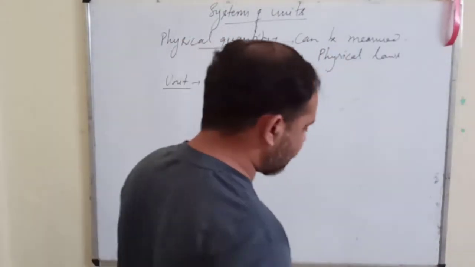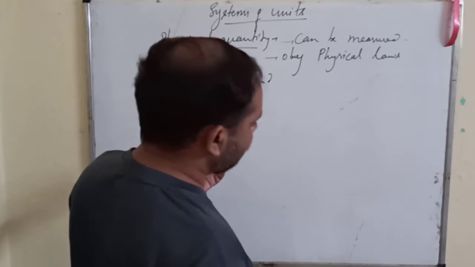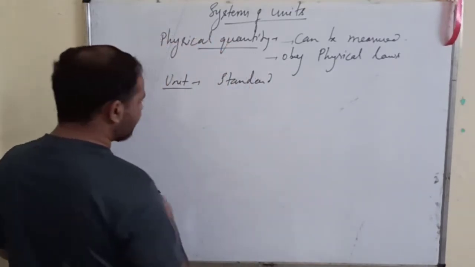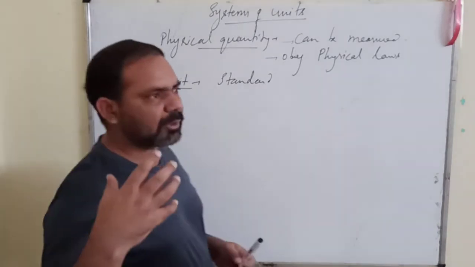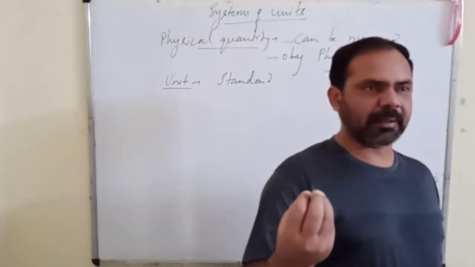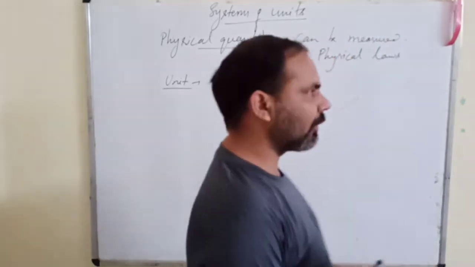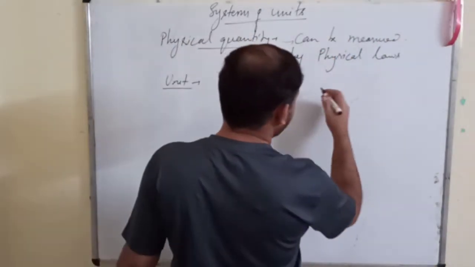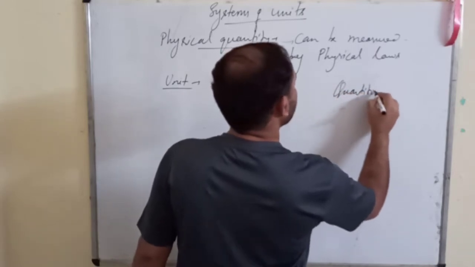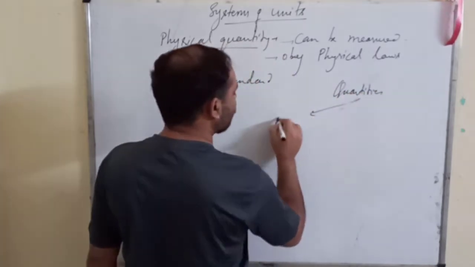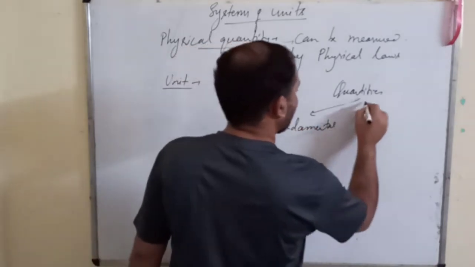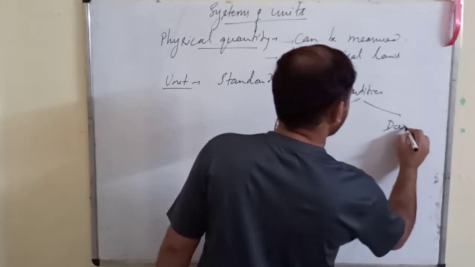Next, we will discuss the various units related to the primary physical quantities. See, there are some quantities which are called fundamental. If I talk particularly about the quantities, then these quantities can be divided into two parts: fundamental and derived.